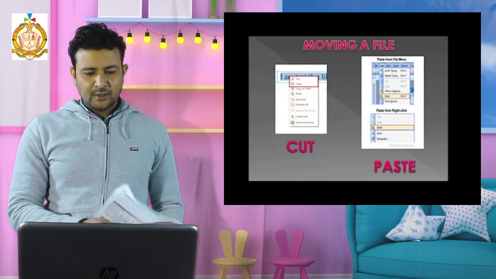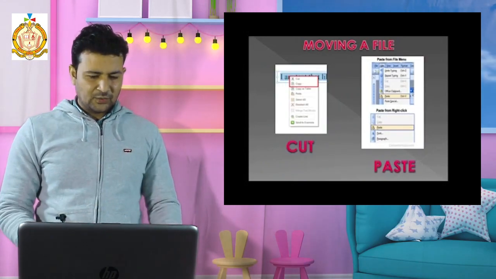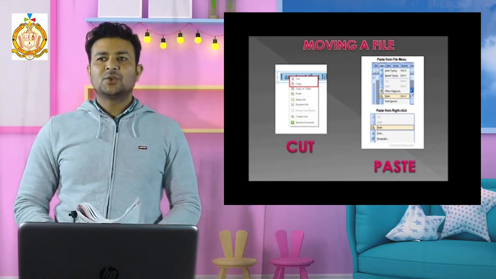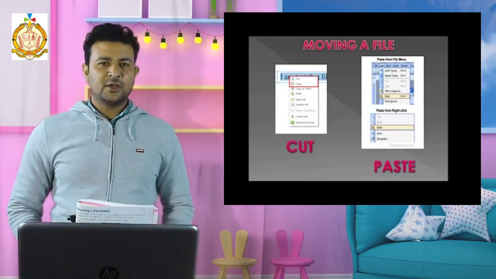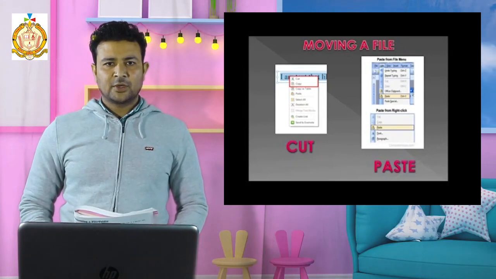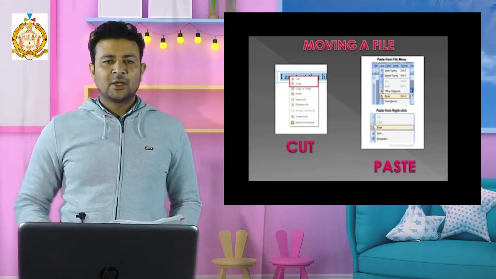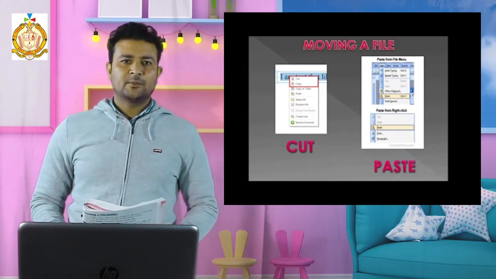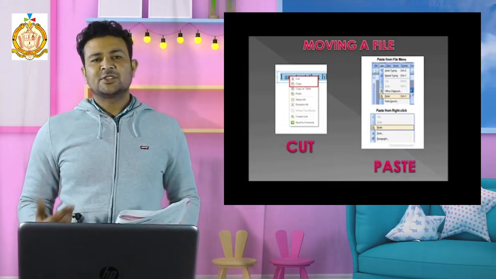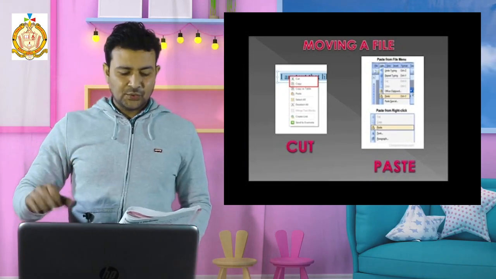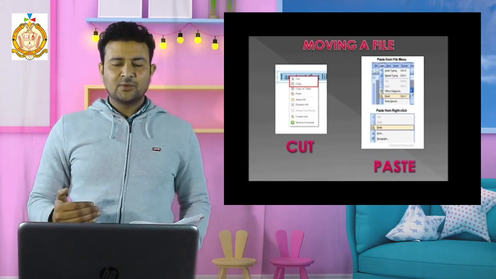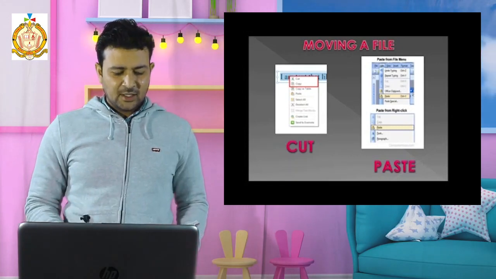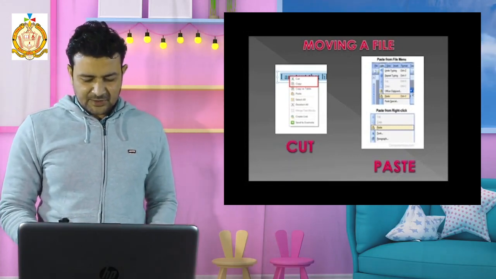Next, moving a file from one location to another. What is meant by moving? It means you want to change the location of your file. This is called moving. In the case of copy, the file is in both places, but in the case of moving, it is changing the location. So we have to see, if you want to change the location, first you have to see which location you have to select. What is the procedure, what are the steps for this?